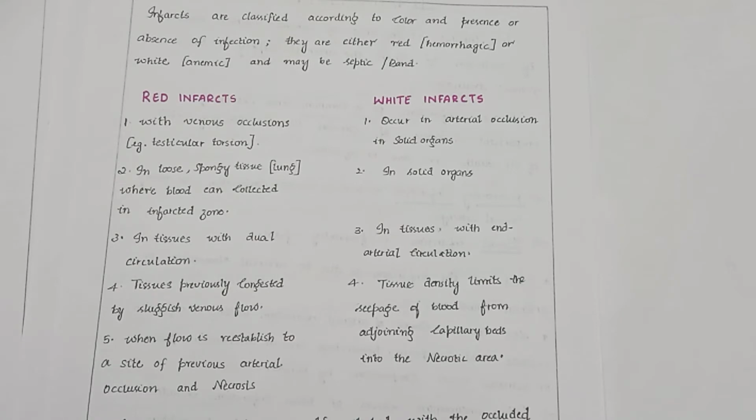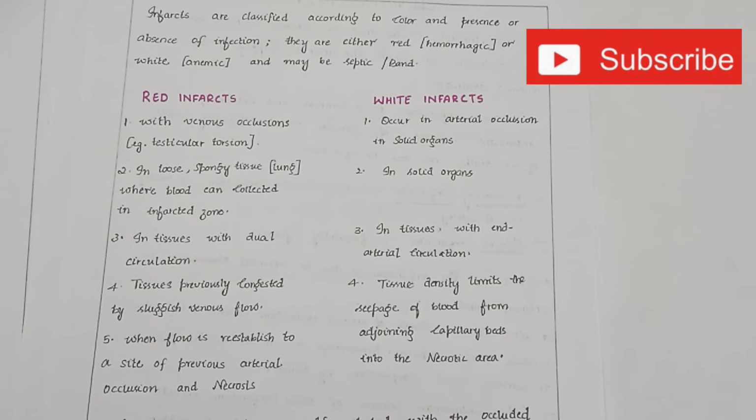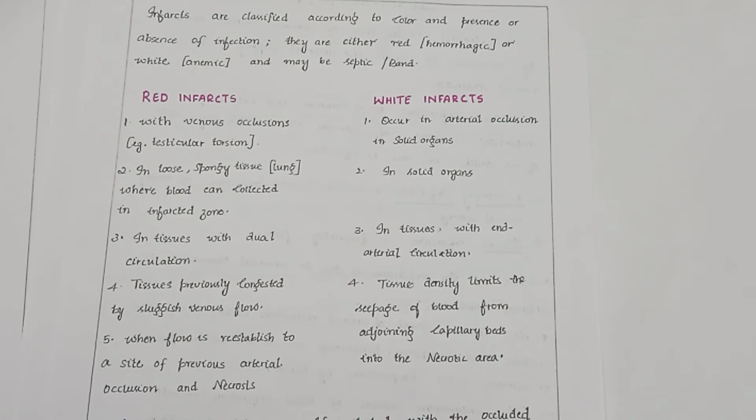Infarcts are classified according to color and presence or absence of infection. They are red, hemorrhagic, or white, anemic, and may be septic or bland. So now let us see about red infarct. Red infarct occurs in venous occlusions, for example testicular torsion, and in loose, spongy tissues such as lung, where blood can be collected in the infarcted zone.